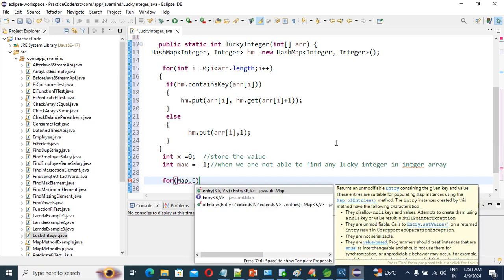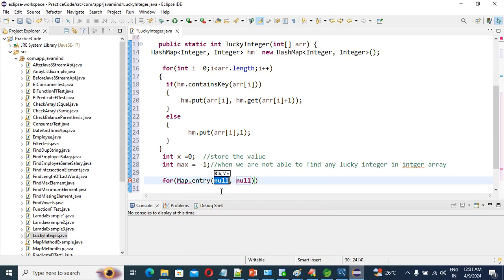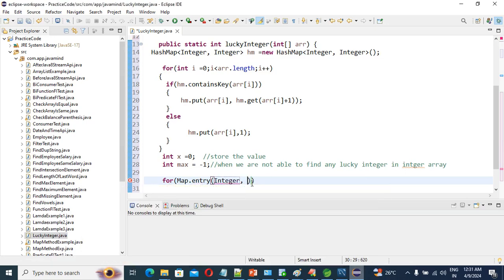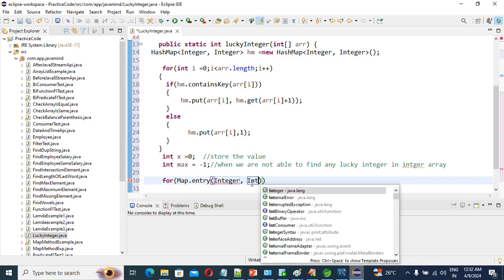Both our key and value are integer, right?